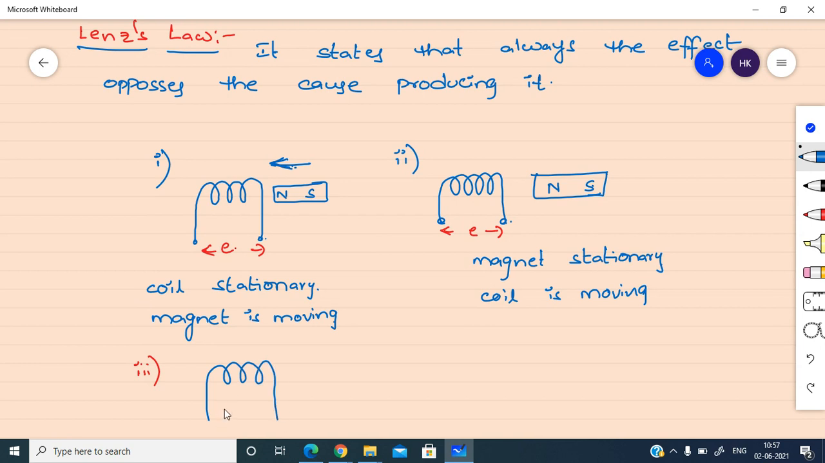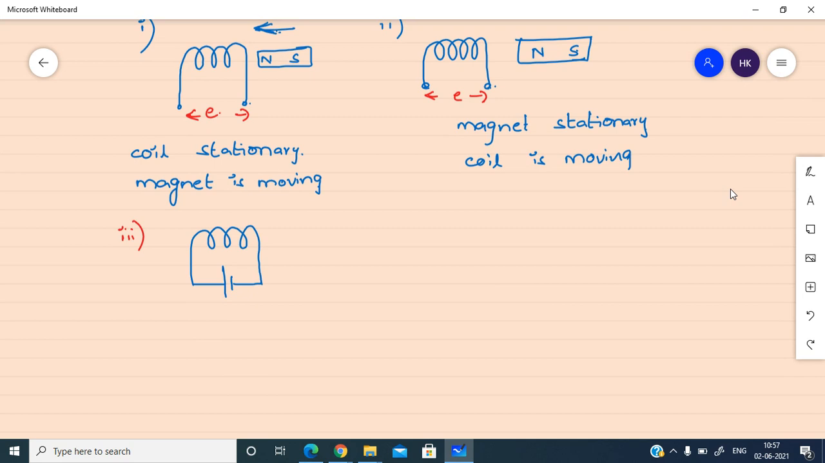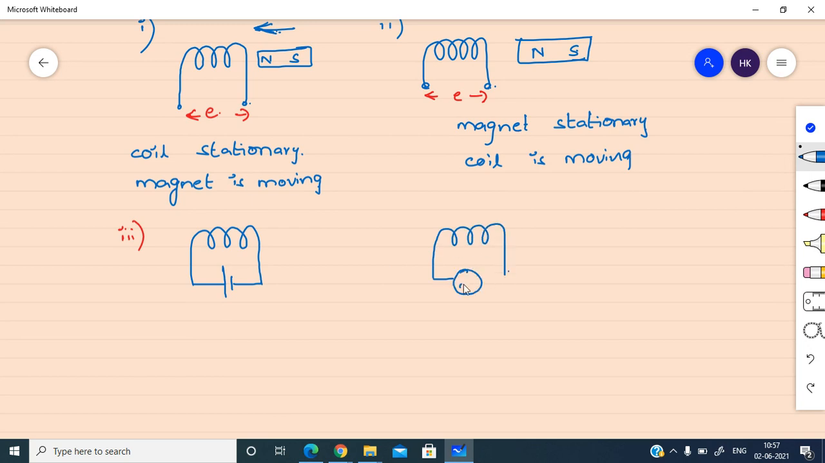So now in this case, I am not taking any magnet. I am giving DC supply to this coil. And one more coil I am taking. To this coil, I am giving alternating voltage. That means AC supply I am giving to this coil, and here DC supply I am giving to the coil. Here voltage is there, but now tell me whether the induced EMF will be there in this coil or not. In the third case and fourth case, will EMF be induced in the coil or not?